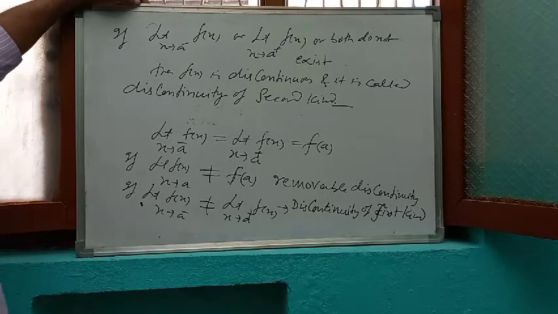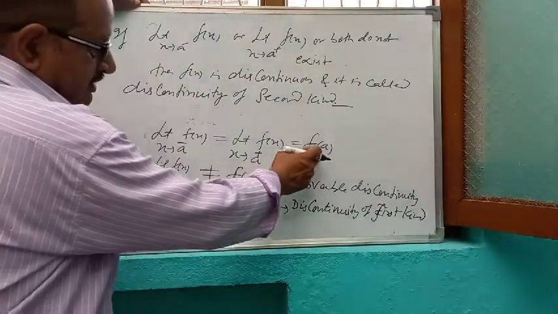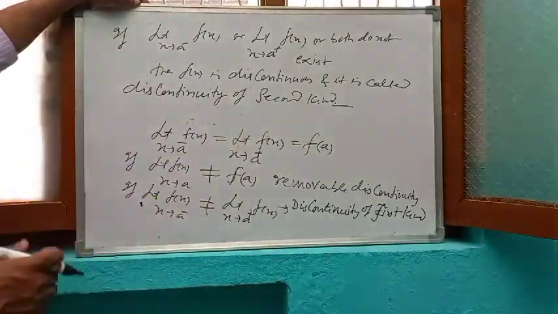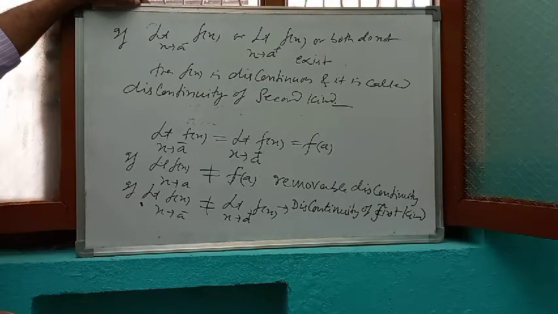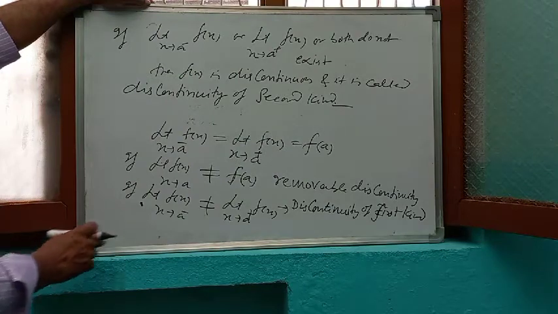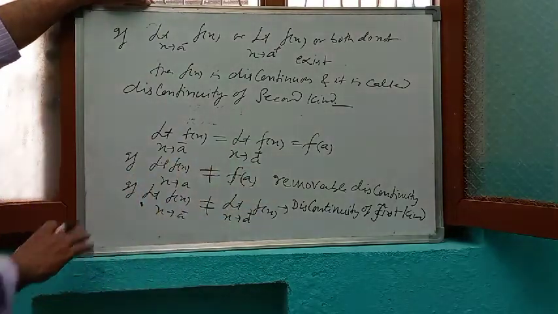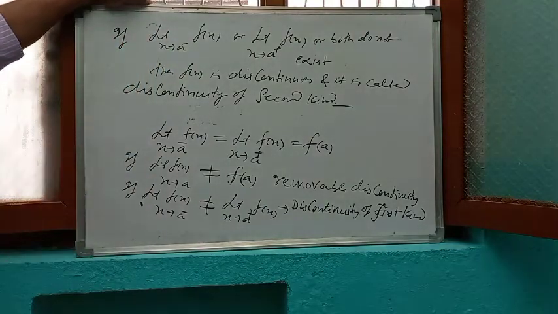And suppose the function is not defined at a given point, then we can also say that the function is discontinuous at the given point. So a function may be discontinuous if it is not defined at the given point. Next, if the limit exists but is not equal to the functional value, removable discontinuity. If left hand limit and right hand limit are not equal, again discontinuity. If limit does not exist, again discontinuity. So these are the cases for discontinuity.